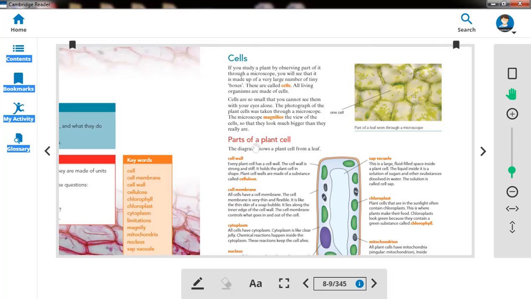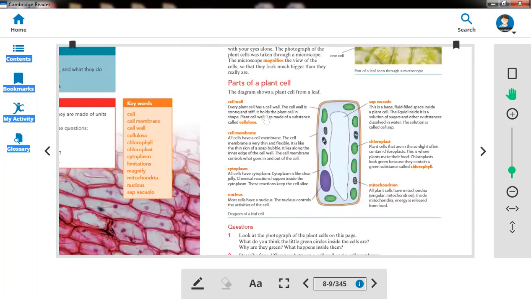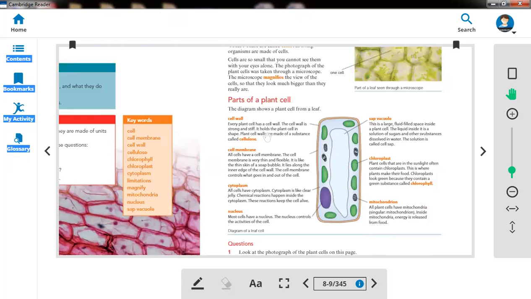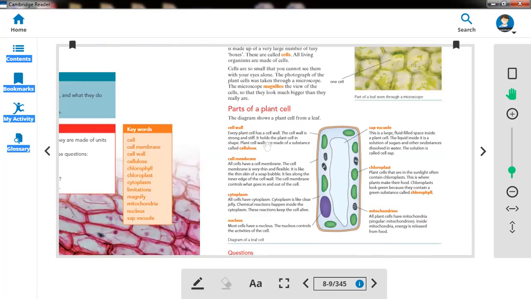Now here are some parts of the plant cell. A plant cell has more parts than the animal cell. Number one, cell wall. Cell wall is only in plants, and it is the outer layer. The first layer of the cell is called the cell wall.